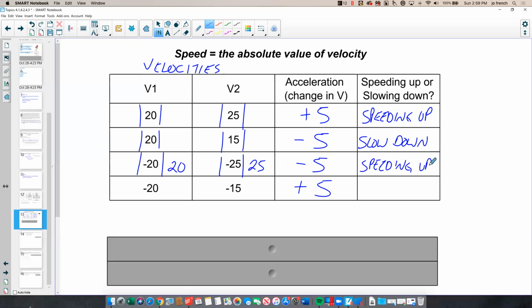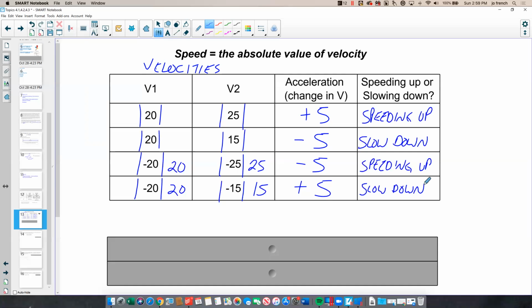And in my final example, with an absolute value of negative 20, and an absolute value of negative 15, I went from a speed of 20 to a speed of 15, which means I slowed down. So when I look at these four examples, I want to come up with a way to quickly determine whether I am speeding up or slowing down if I know my velocities and acceleration.